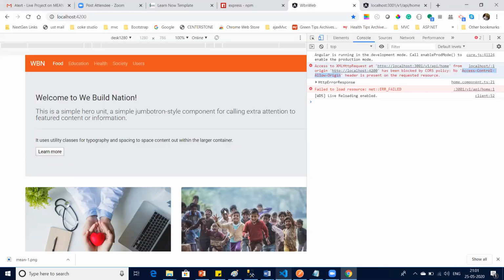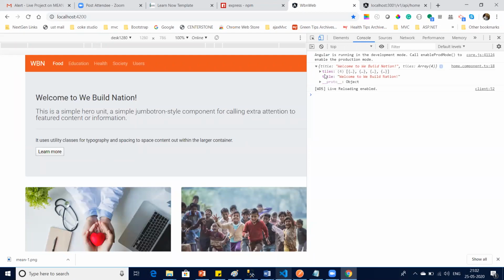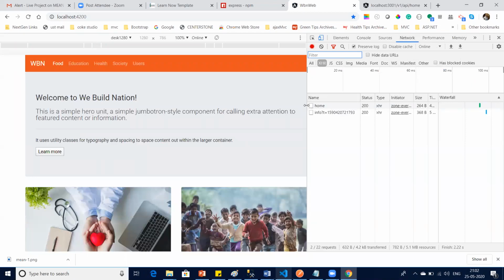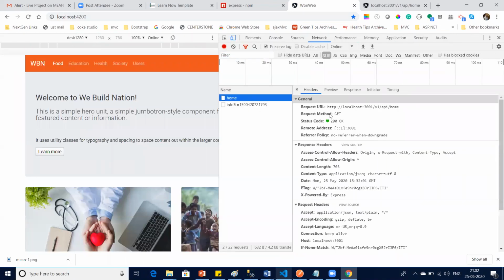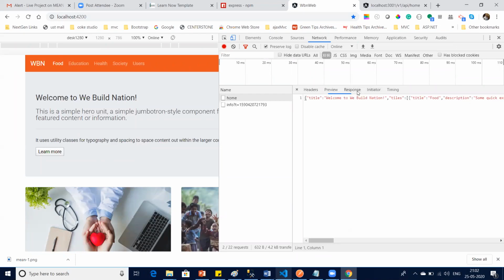So it is also running. Let's run this one again. Beautiful. Now you can see I got the data. Did you see that? And you can see in the network we actually hit the API. See, this is our API project, and we get the response also.